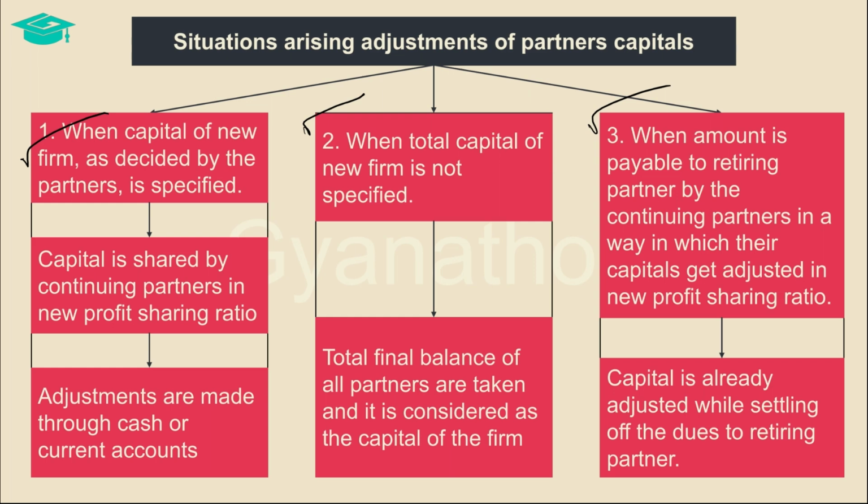Of this, the total capital is then divided among the continuing partners in their new profit sharing ratio, and the deficit to be brought in by the continuing partners is directly used to pay the outgoing partner, thereby paying off the retiring partner in a way in which the capitals of the continuing partners become proportionate to their new profit sharing ratio.